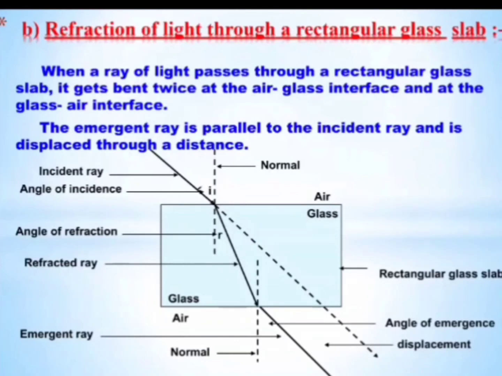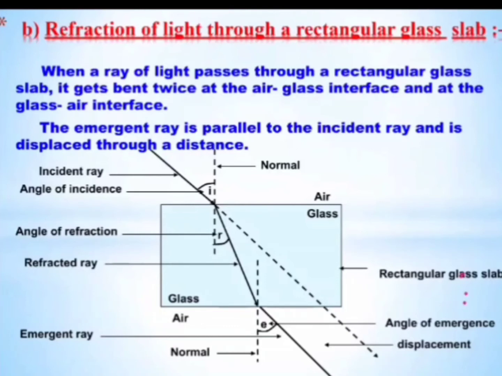The angle between the incident ray and the normal is known as angle of incidence. The angle between the refracted ray and the normal is known as angle of refraction. The angle between the emergent ray and the normal is known as angle of emergence.